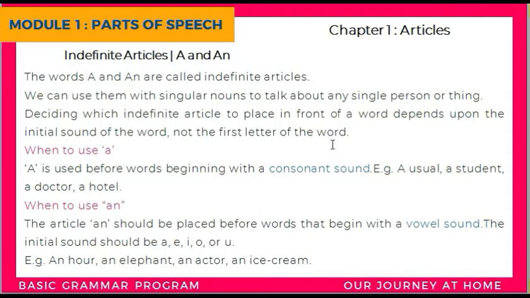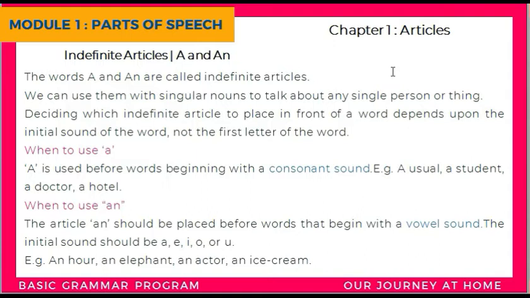So what are indefinite articles, a and an? The words a and an are called indefinite articles. We can use them with singular nouns to talk about any single person or thing.